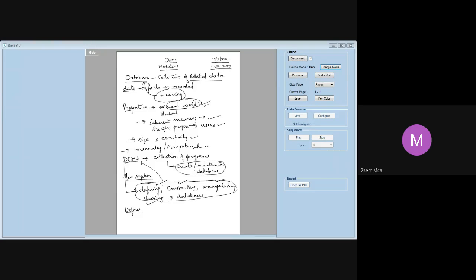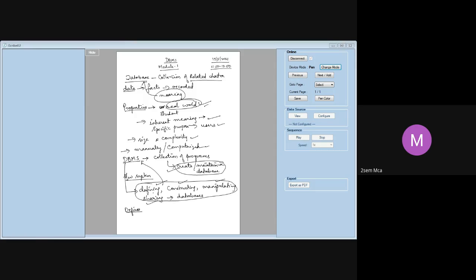A DBMS is a collection of programs, you can say, or a software which is basically used to create and maintain the database. That's a simpler way of putting it. Getting more into the details of why a DBMS is required, you require it for defining, constructing, manipulating, and sharing. Now I will take you through what each of these terms means. What do you mean by define?